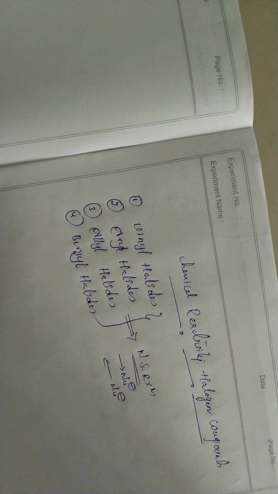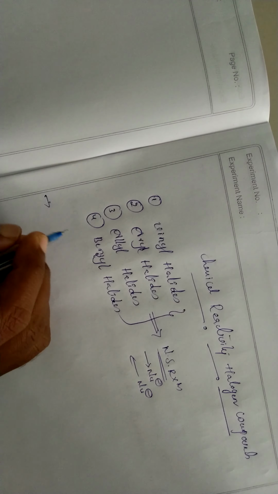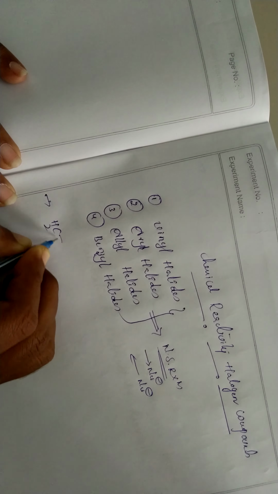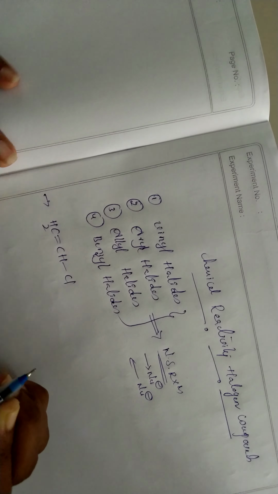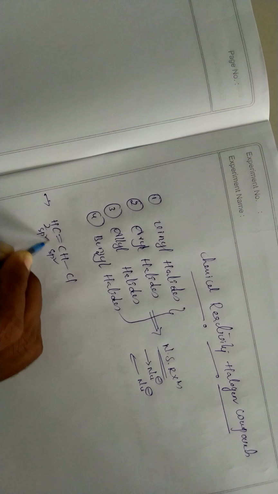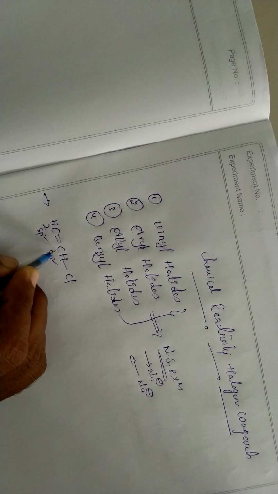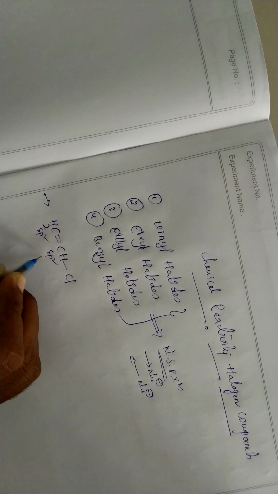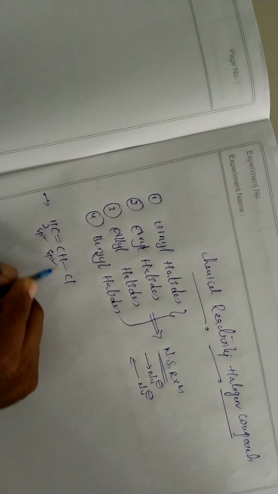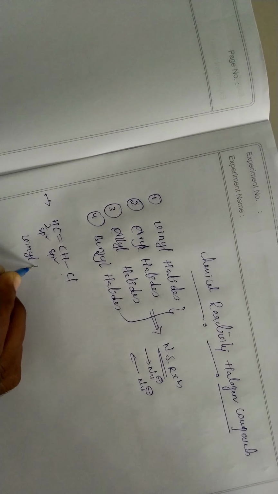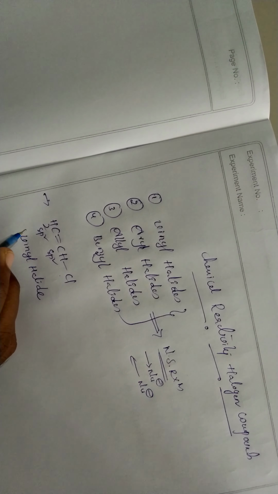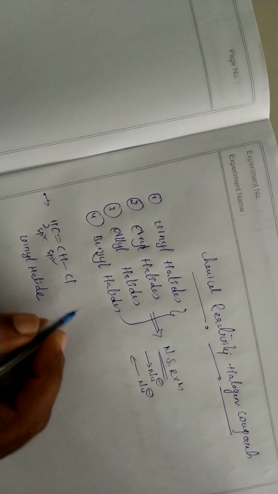Next, what are vinyl halides? What is a vinyl halide? When a halogen is substituted on the sp2 carbon, that is CH2=CH-Cl. For example, I am taking chlorine as an example of a halogen. So this is the sp2 carbon. When chlorine is attached to the carbon undergoing sp2 hybridization, adjacent to the double bond, it is called a vinyl halide.